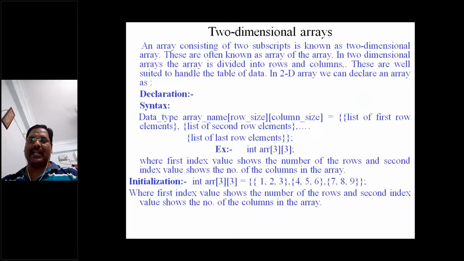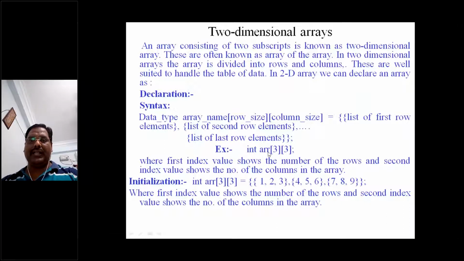In a two-dimensional array, we can declare an array in the declaration part, the 2D declaration. How will the syntax be? You can see the data type, the array name, the row size, and the column size within the square brackets. Then within the brackets we can give the list of values that we pass in. So this is how it happens here.